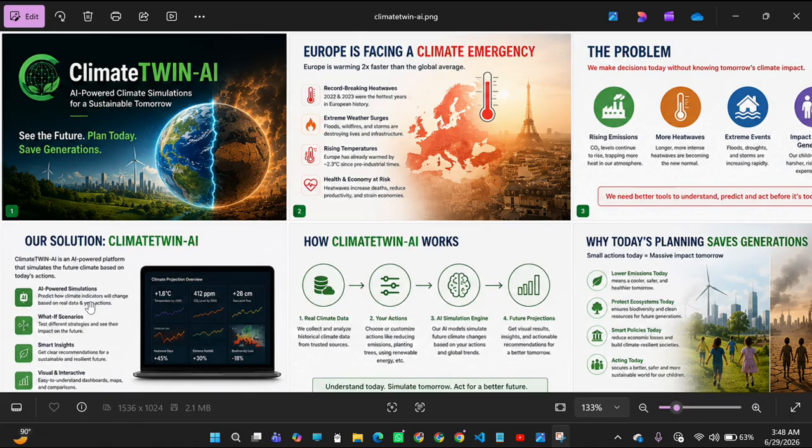Basically, it is an AI-powered simulation tool with what-if scenarios, smart insights, and visual, interactive features. How does Climate Twin AI work? It reads climate data and your actions, the AI simulation engine runs, and it predicts the future. Understand today, simulate tomorrow, act for a better future.